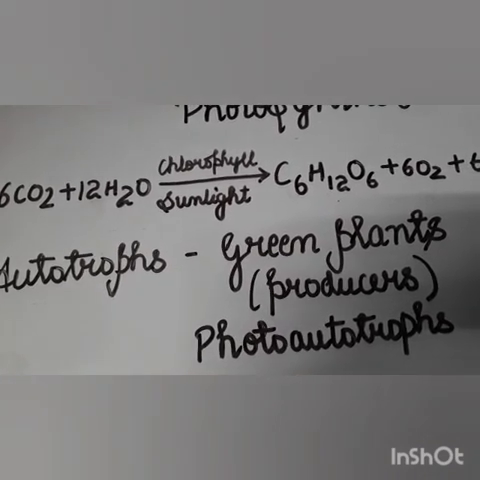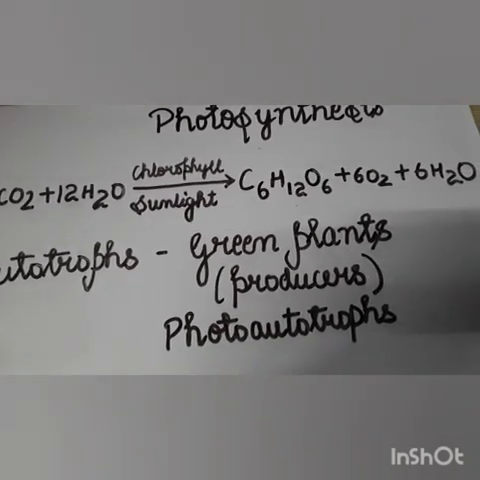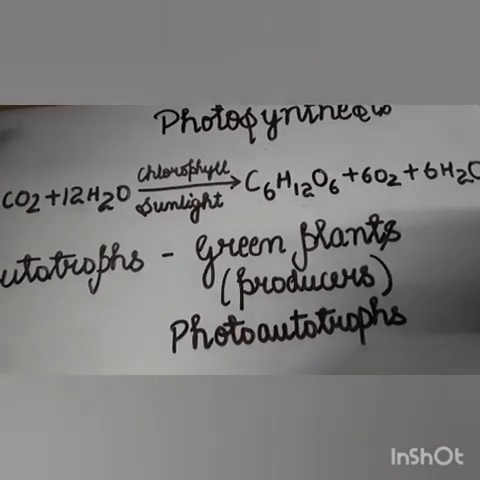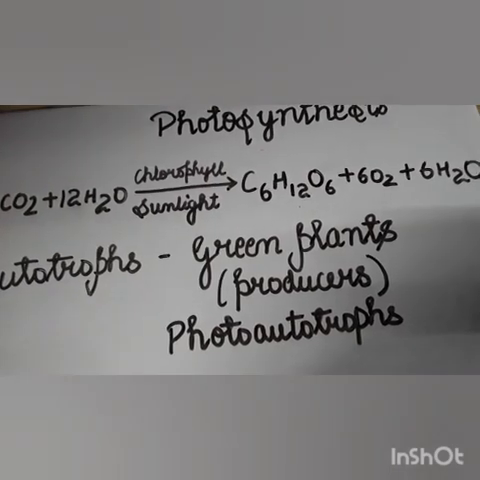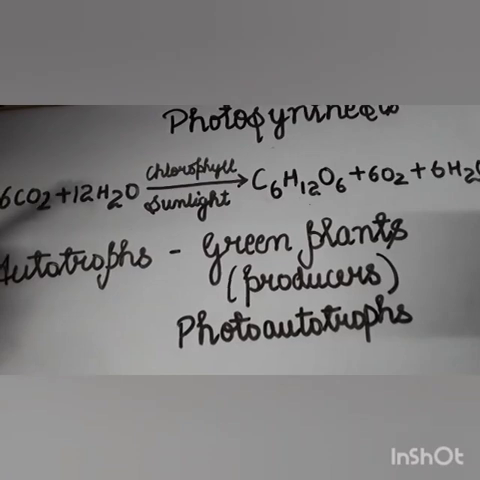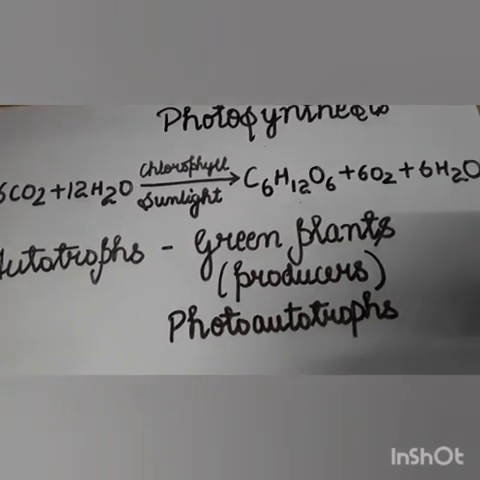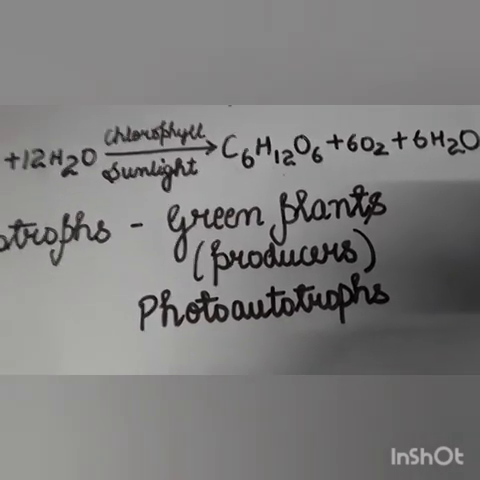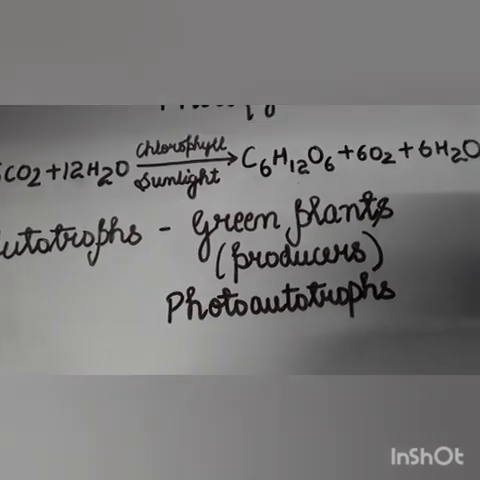And what is their food? Glucose, C6H12O6, and 6O2. It is the product of photosynthesis, and 6H2O. So this is the chemical equation of photosynthesis. And because green plants harness solar energy, that is why they are called photoautotrophs. Is it clear to you?